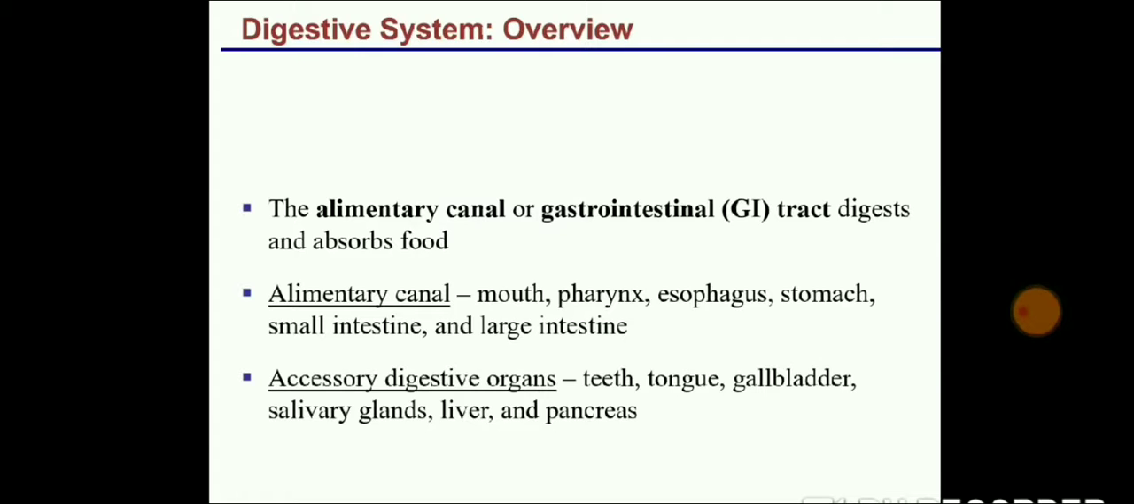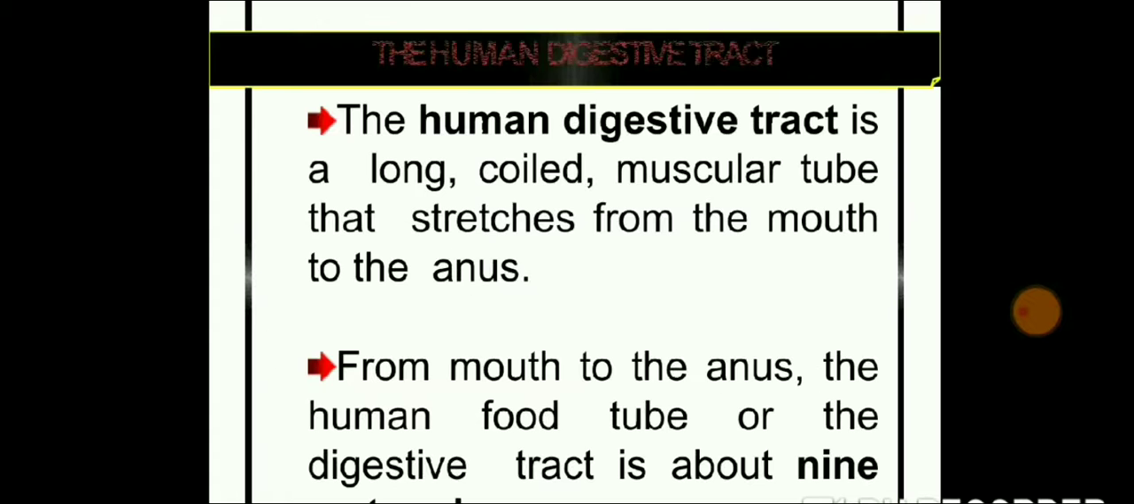Now your alimentary canal, that is your main organ, consists of mouth, pharynx, esophagus, stomach, small intestine and large intestine. Whereas your accessory digestive organs consist of teeth, tongue, gallbladder, salivary gland, liver and pancreas. Slowly we will study everything.